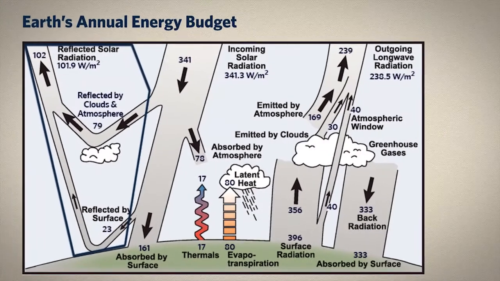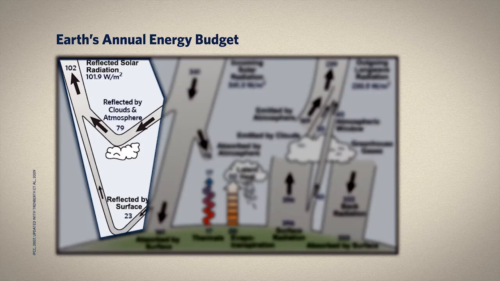We saw earlier that about 30% of incoming solar radiation gets reflected right back to space, both by reflective things in the atmosphere and reflective things on Earth's surface. Reflection in the atmosphere accounts for more watts per meter squared going back to space than does reflection off the surface. And clouds alone are responsible for about half the total reflection. So clouds are important. But first, let's have a look at the surface without the clouds.